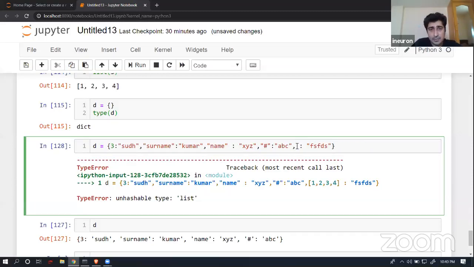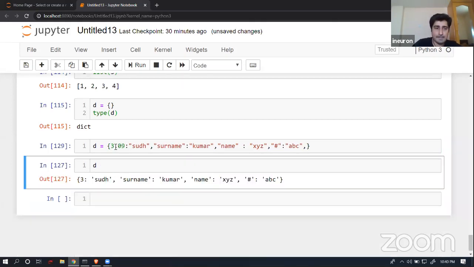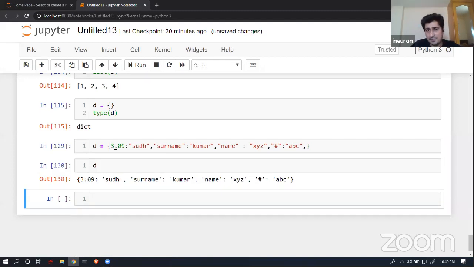So while you're trying to create a key and value pair, there are certain restrictions that you will have to follow on what elements I can use as a key. It's very simple. An integer and a string you will be able to use as a key. Even a floating point number you will be able to use. You can just test it. It's completely fine, I'm able to get that. So these things can be used as a key. Apart from that, nothing can be used as a key.